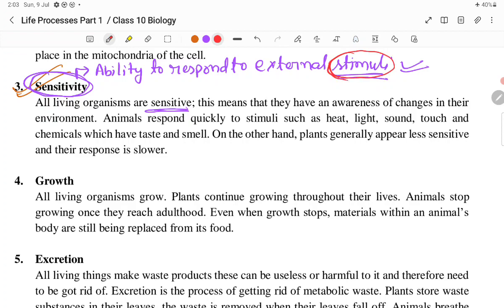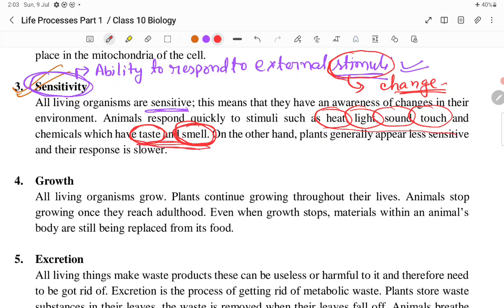Stimuli refers to any external change. For example, taste is a stimulus. Smell is a stimulus. Heat, light, sound, touch, everything is a stimulus. We can respond to these stimuli because we are sensitive.